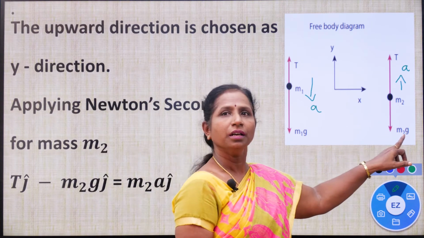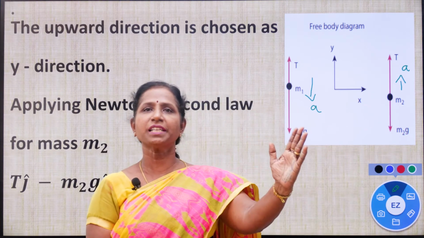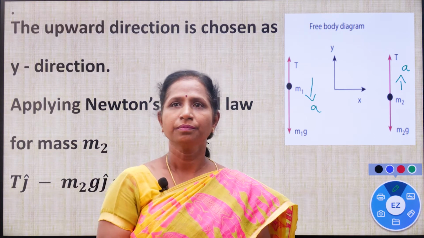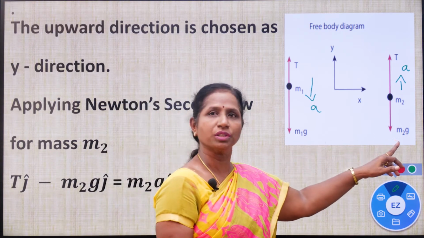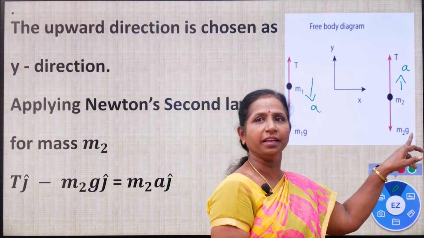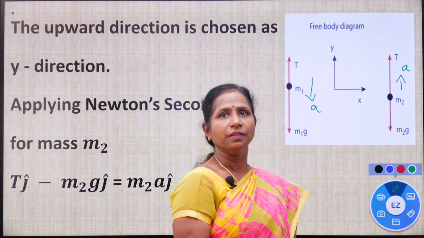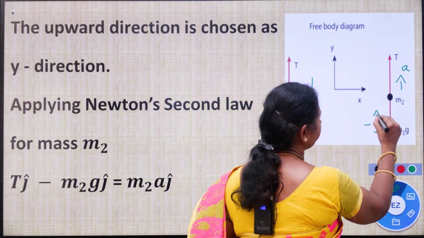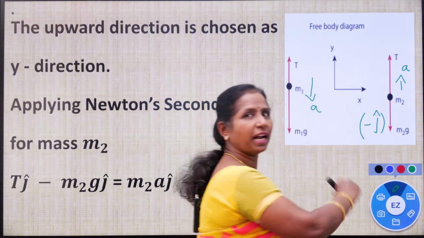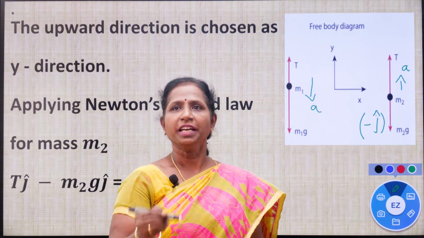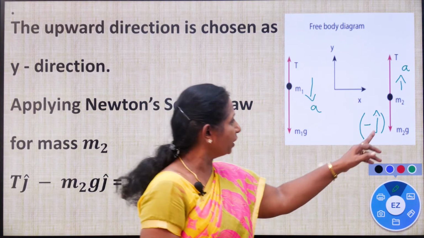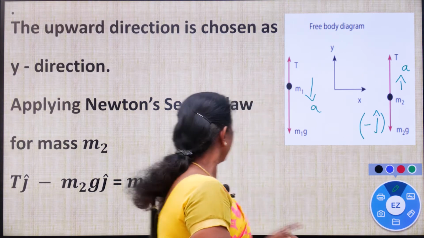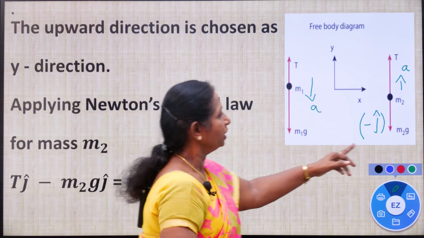How to apply Newton's second law? Left side net force, right side mass into acceleration. Now apply. Left side net force. What is the force? m2g in the downward direction. Therefore, here the unit vector is minus j cap. What's the unit vector acting in the downward direction? It is minus j cap. So m2g into minus j cap, so minus m2g j cap.